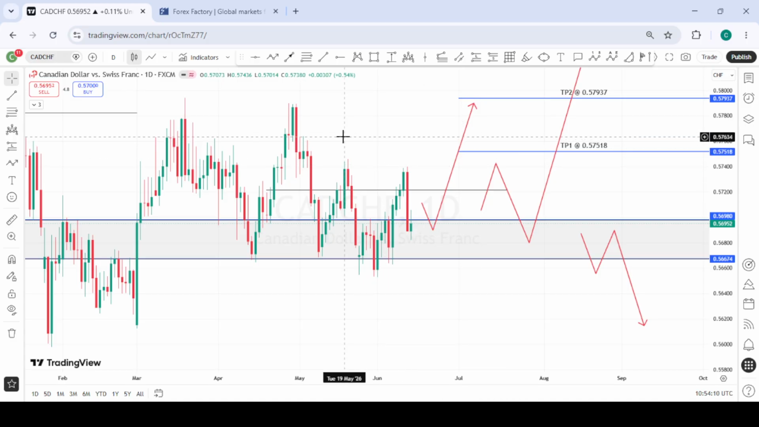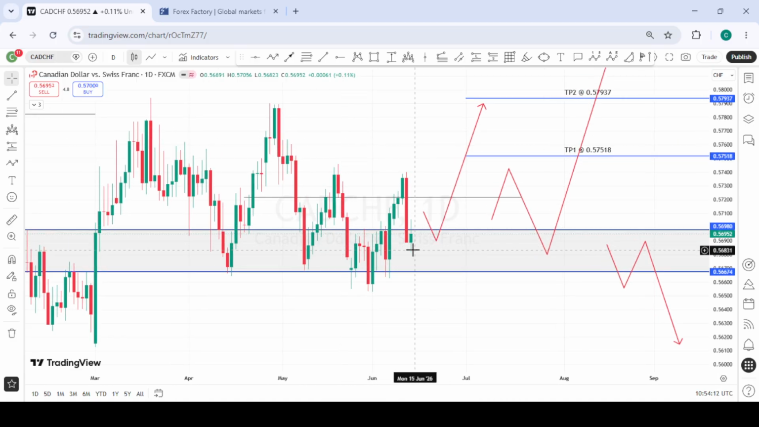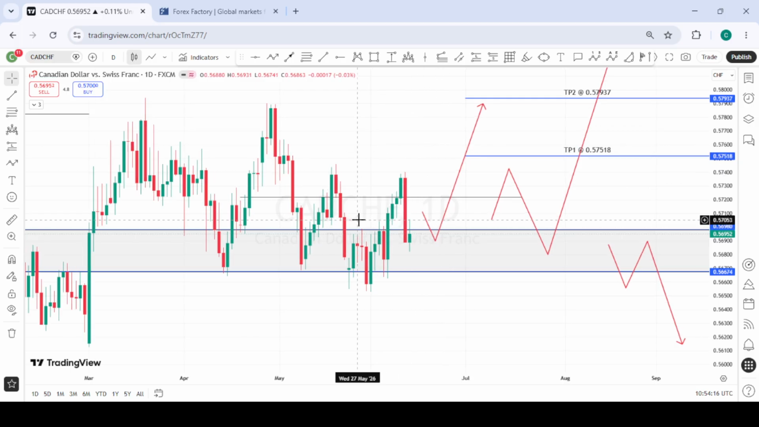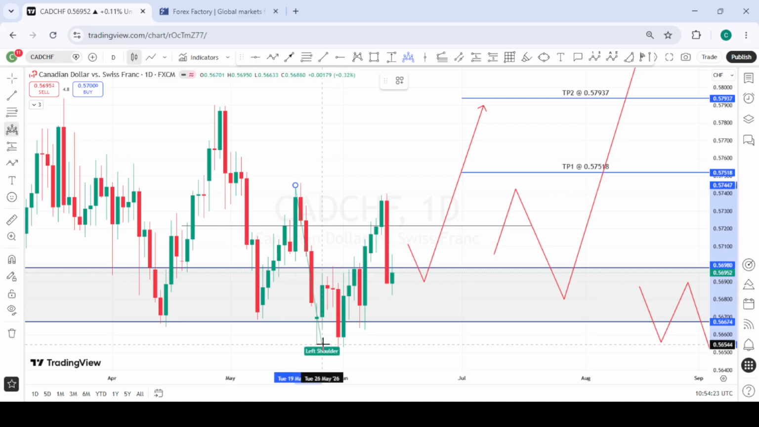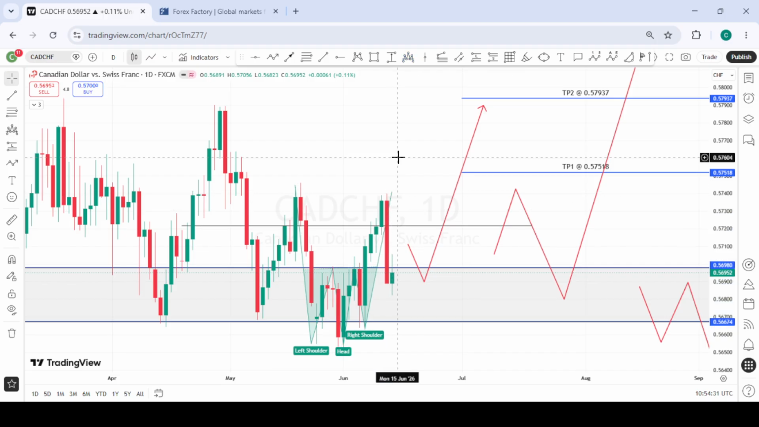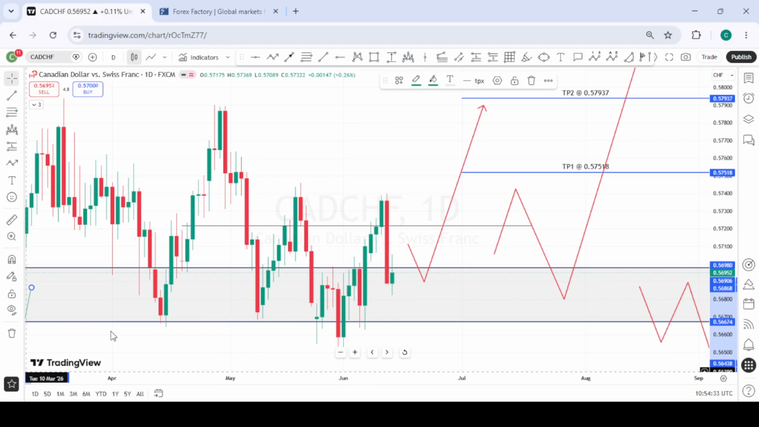If we don't get the confirmation and price is able to find its way to buy all the way up, then we are going to also have a bigger inverse head and shoulder, which is also forming. So this is the smaller one, the smaller inverse head and shoulder, which is literally forming the head of the bigger head and shoulder. This is the smaller head and shoulder, as you can see here, and this is the bigger one.